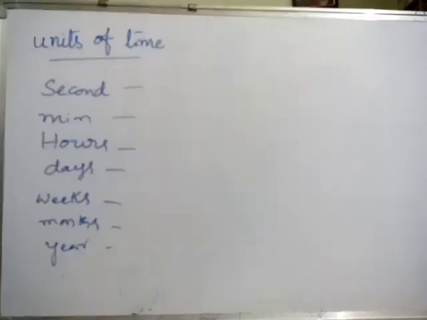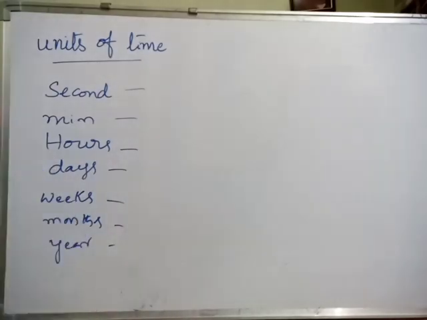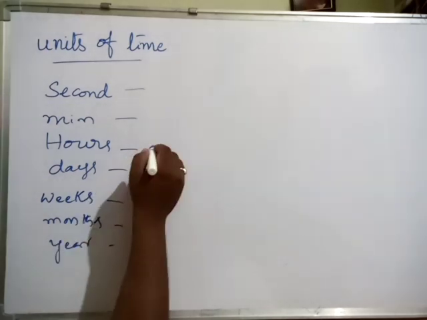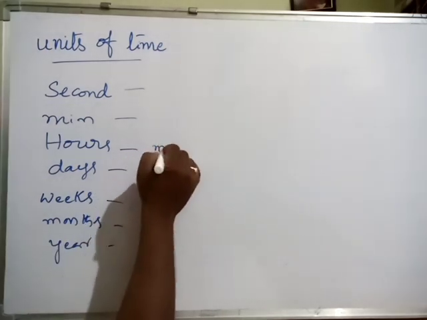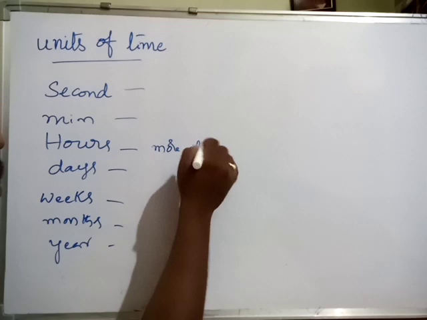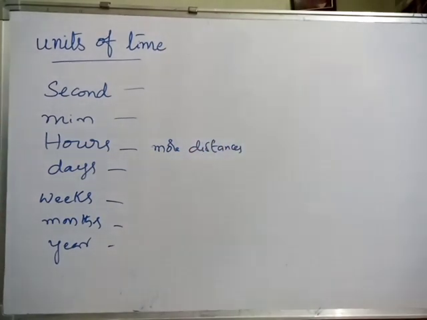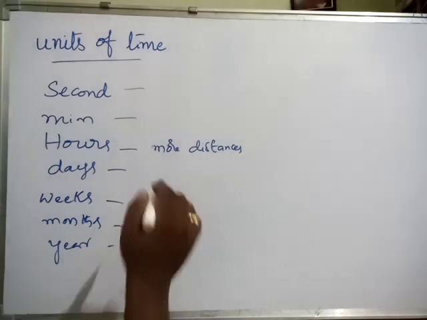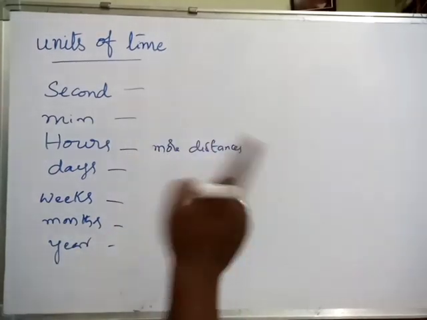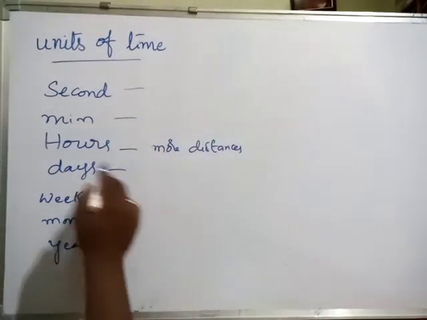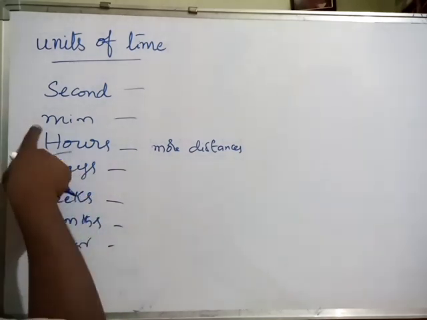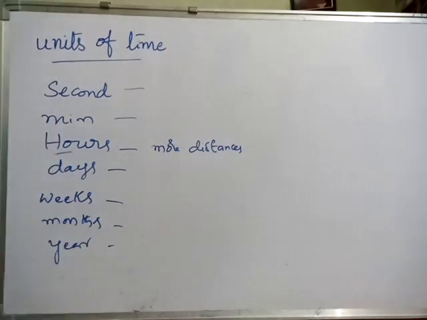we can measure for more distances, generally more distances to travel. For example, Kakinada to Rajahmundry or Kakinada to Visakhapatnam takes hours, not minutes or seconds or days.